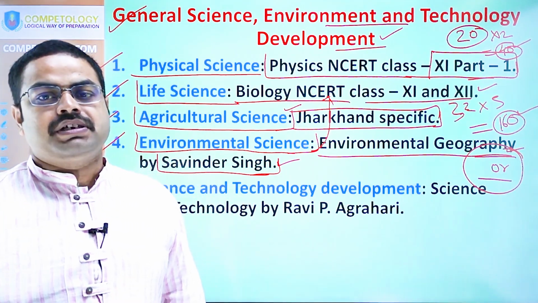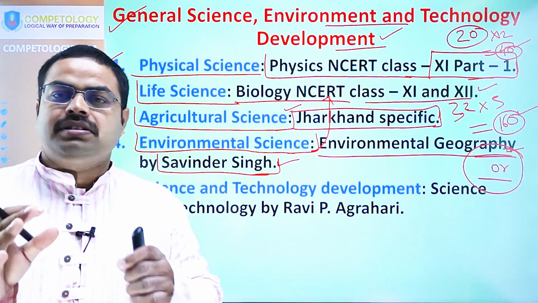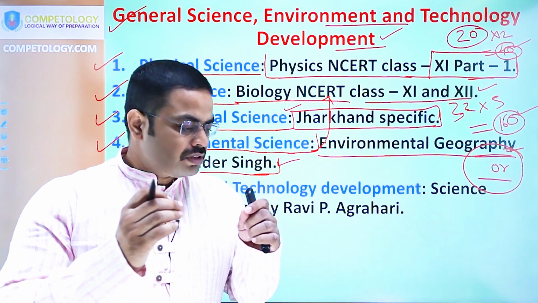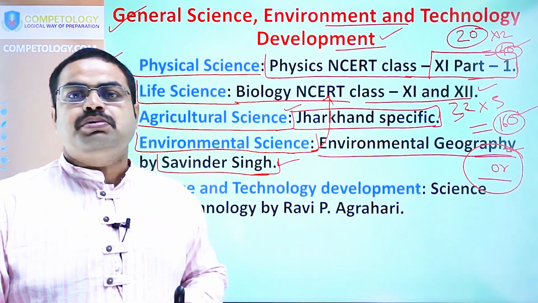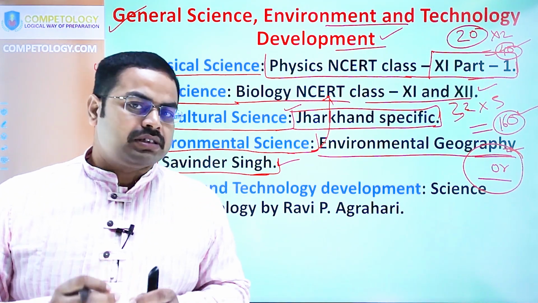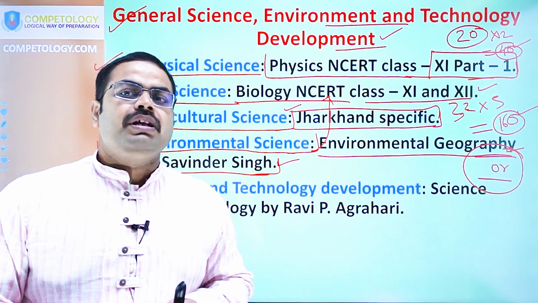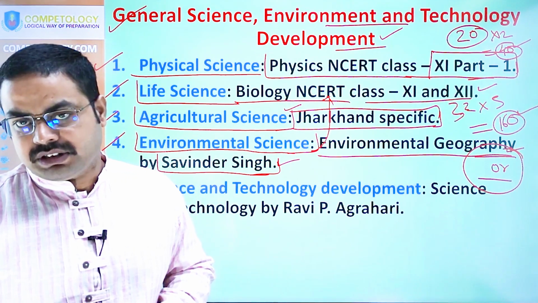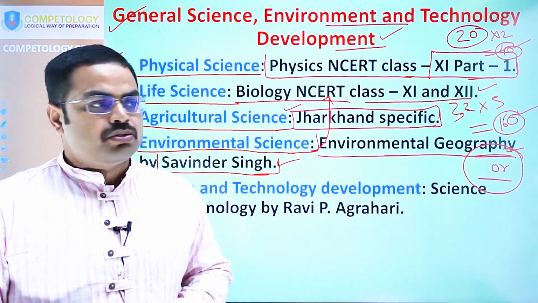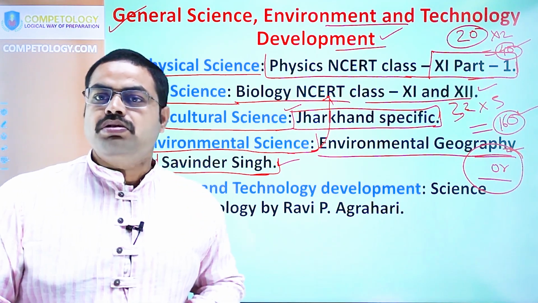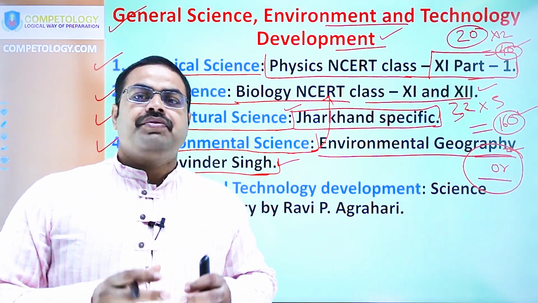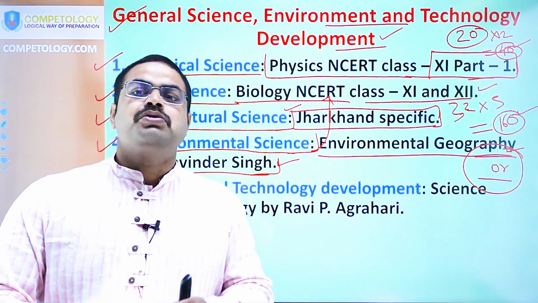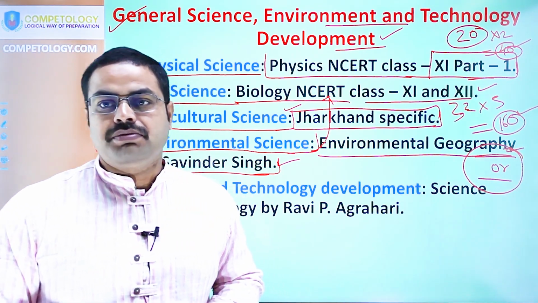from the Jharkhand perspective. And here you will face the major challenge, and you have to go through the internet, because the agricultural science books related to Jharkhand specifically, which are available in the market, are basically used by the Birsa Munda Agricultural University, and those books are very bulky. So here if you pick those books, they will be very heavy to finish off. They will be very tough to finish off, or to even choose out the topics which you have to read.